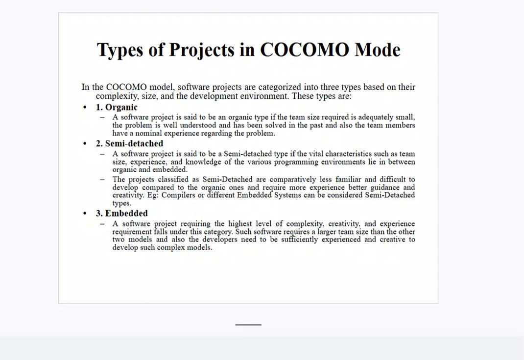The types are, first, organic. A software project is said to be an organic type if the team size is adequately small, the problem is well understood and has been solved in the past, and the team members have nominal experience regarding the problem. Semi-detached. A software project is said to be semi-detached type.